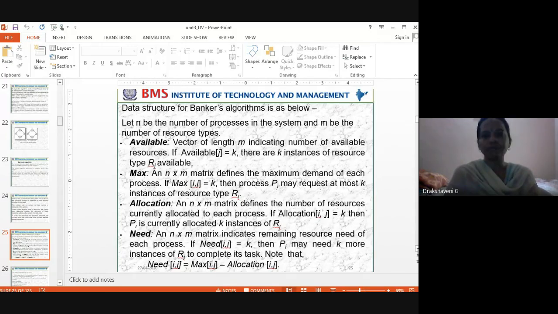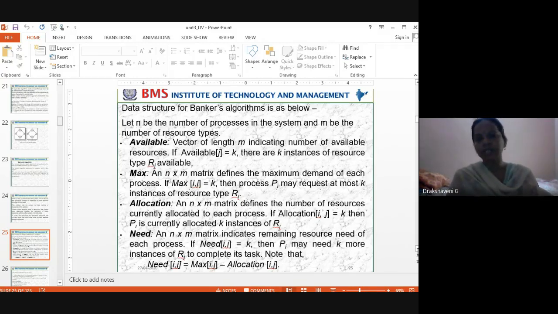Let n be the number of processes in the system. So n means a count. How many processes? I am 1, how many of you? 3. So 3 processes means Chaitra is 1 process, Bhavisha is 1 process, Mithili is 1 process. Like that, the number of processes. And m is the number of resources: how many printers, how many books, how many CPUs. That's what m stands for.